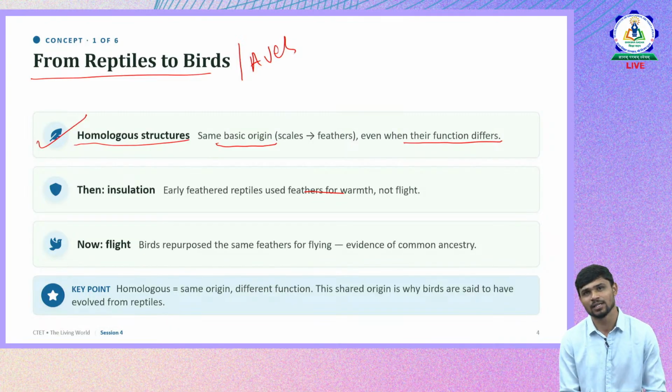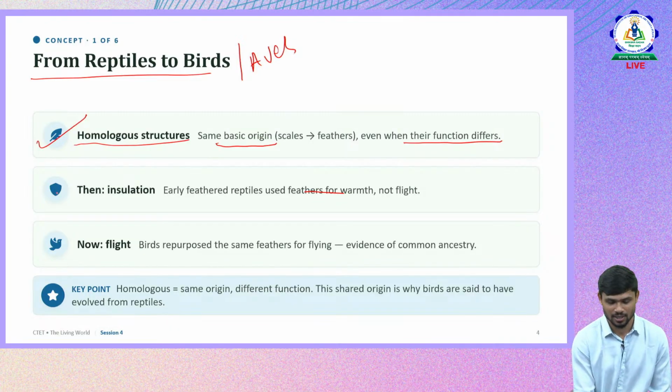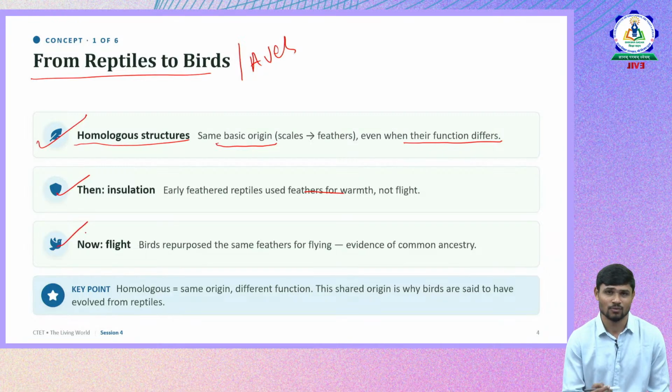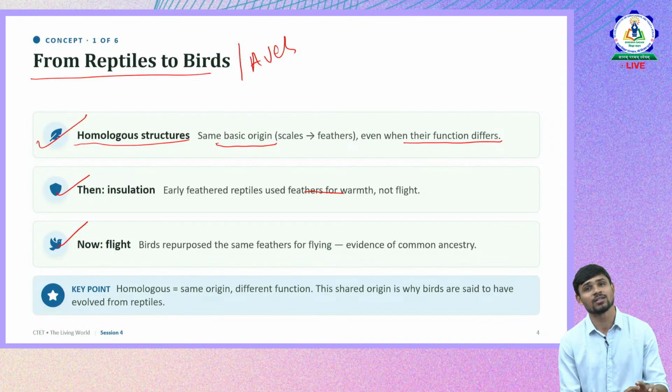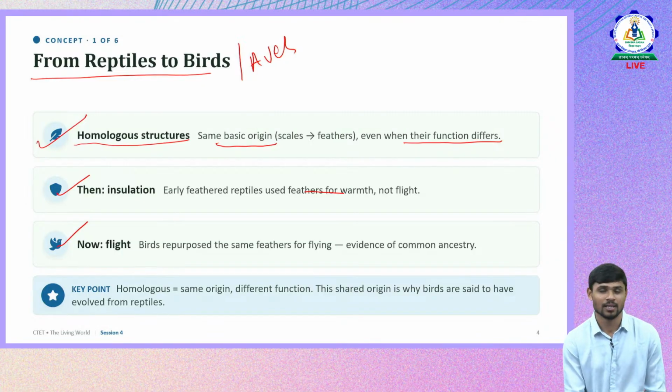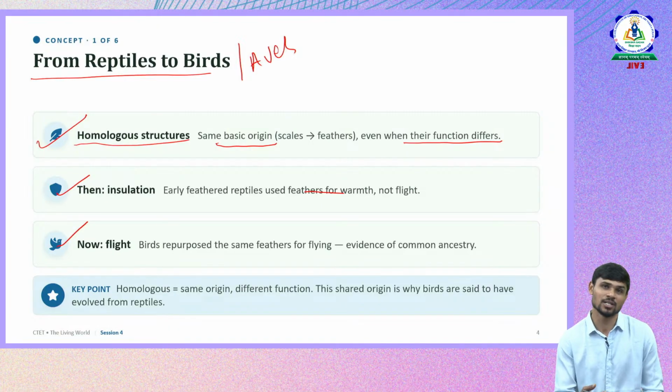Like you can see here, the next example will explain what we mean by homologous structures. Even reptiles, examples of reptiles are dinosaurs. Dinosaurs also had feathers, and later when birds came, birds also had feathers.